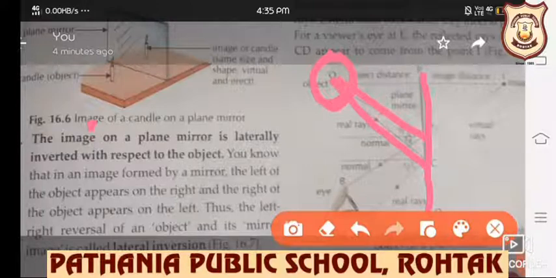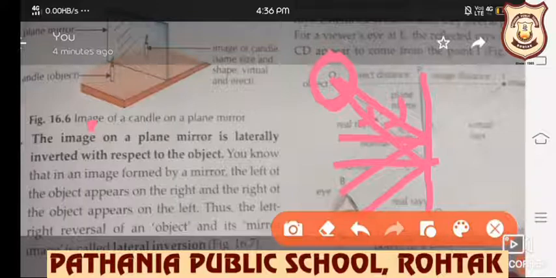Two rays OA and OC starting from point O obey the laws of reflection and get reflected. और अब ये रिफ्लेक्ट हो गई along AB and CD. Draw two normals. अब हमने इस रे के लिए भी एक नॉर्मल ड्रॉ किया और इस रे के लिए भी एक नॉर्मल ड्रॉ किया. Then draw the reflected rays AB and CD.